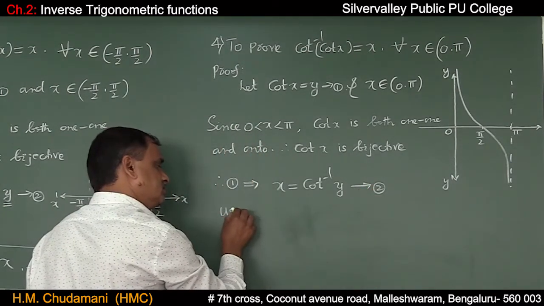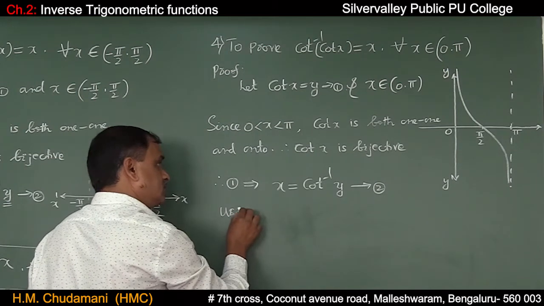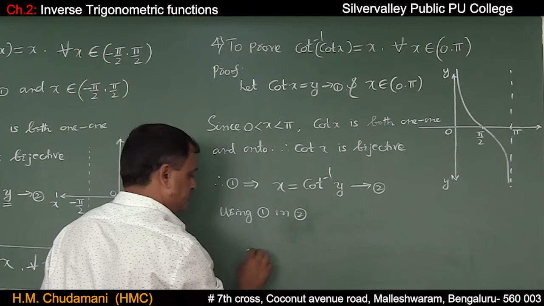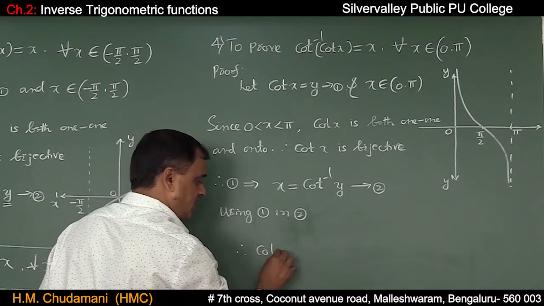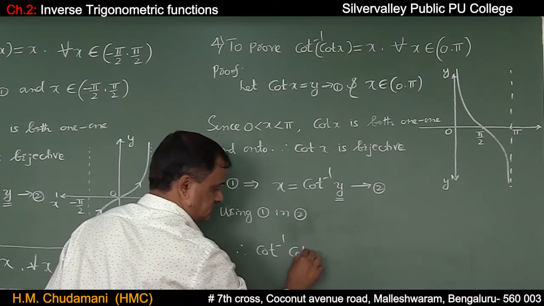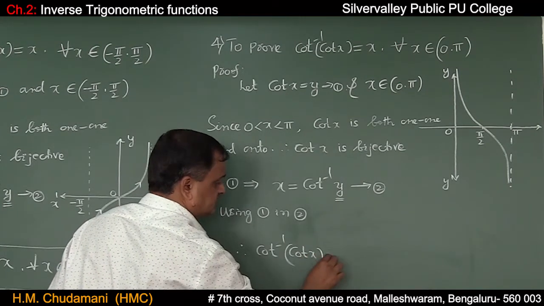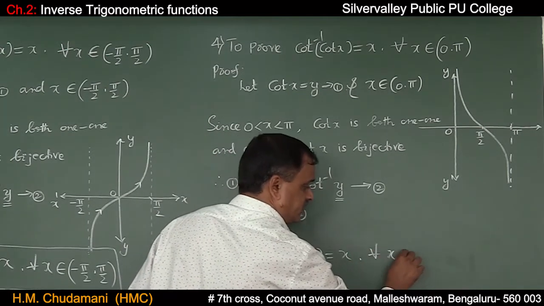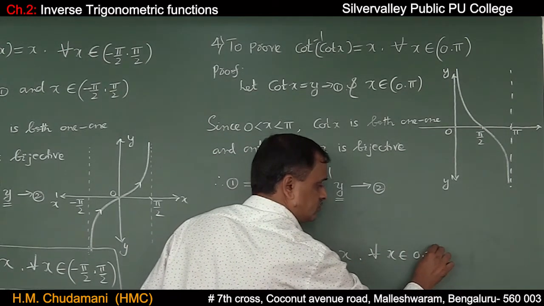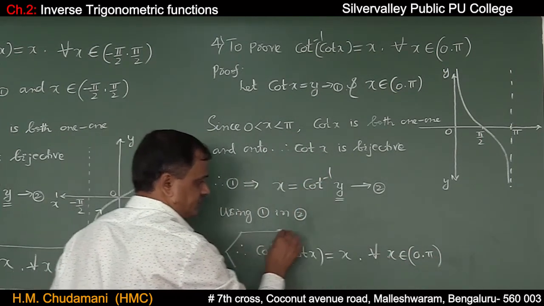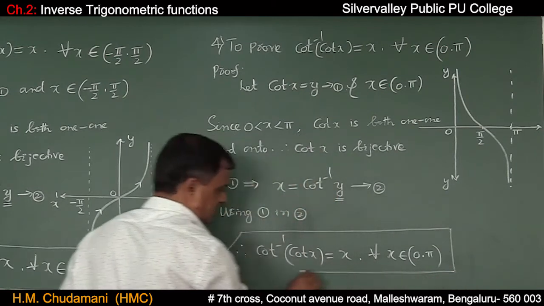Using 1 in equation 2, cot inverse of, in place of y, cot x. Cot inverse of cot x is equal to x for all x belongs to the open interval 0 comma pi.